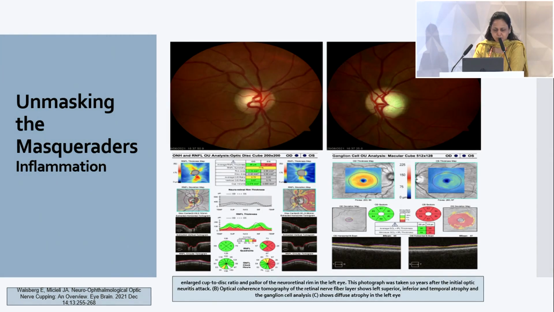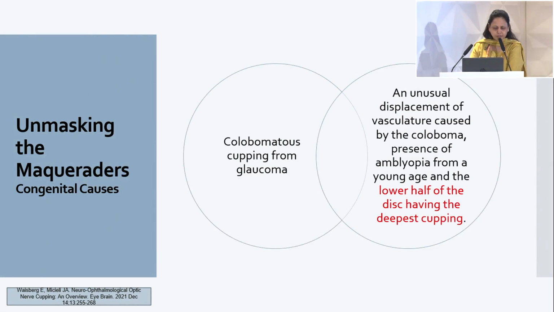Last but not the least would be inflammation. Seeing this eye, this was a pre-optic neuritis. Post-optic neuritis eye, you see that the disc had an insult and now it has gone into the pallor form, where if you do not examine and evaluate correctly, you see that there is a cupping, increased cup disc ratio, but actually it's a secondary insult which has happened to the ONH. So in this wide list of masquerades, the colobomatous cupping cannot be ruled out, cannot be left alone.